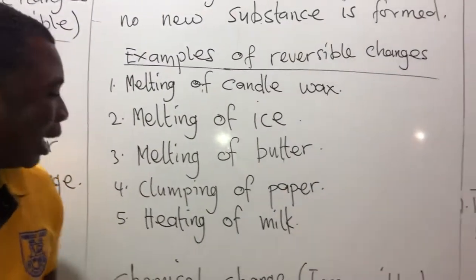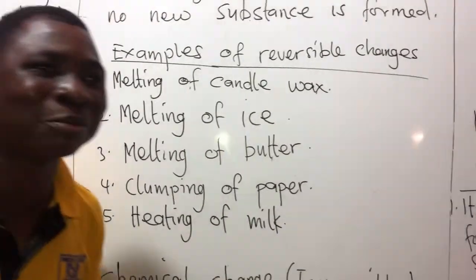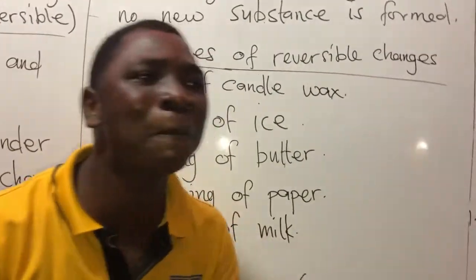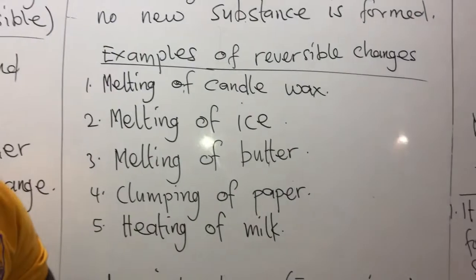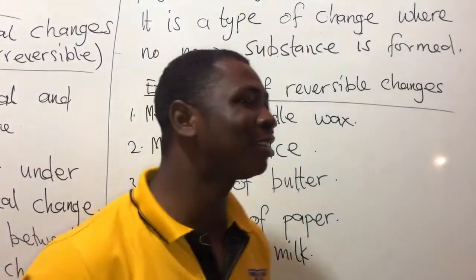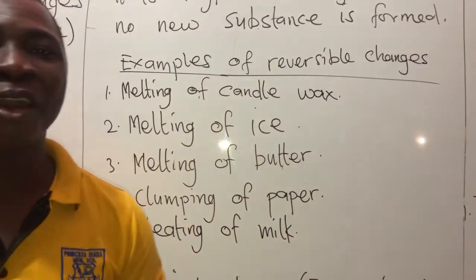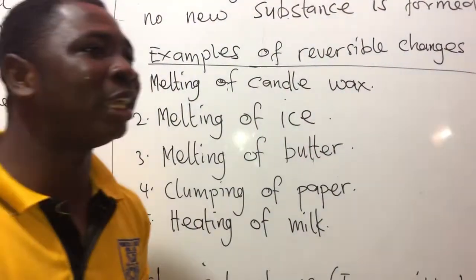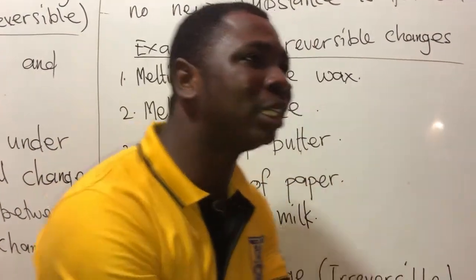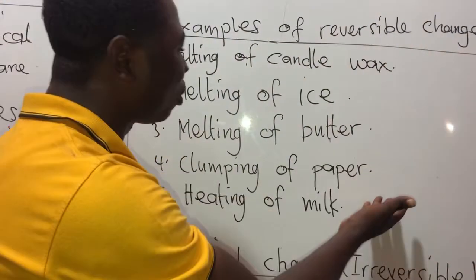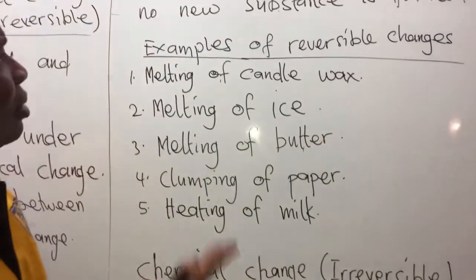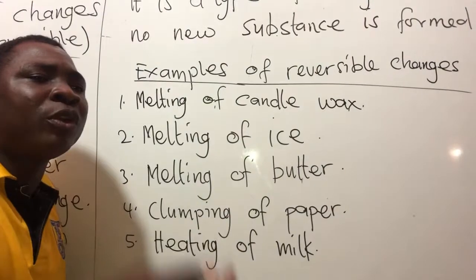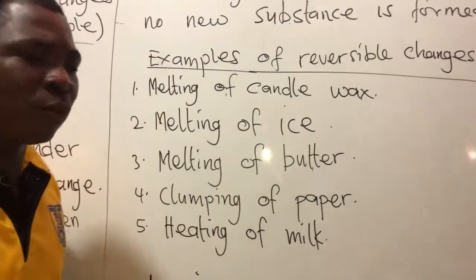Another example that is not here and I want to give it to you is melting of shea butter. You know shea butter? When you don't take it out, you see that it will melt. When you bring it inside, at the cold place, you see that it will change back to solid shea butter again. So these are called reversible materials because we can reverse them back to their normal form.